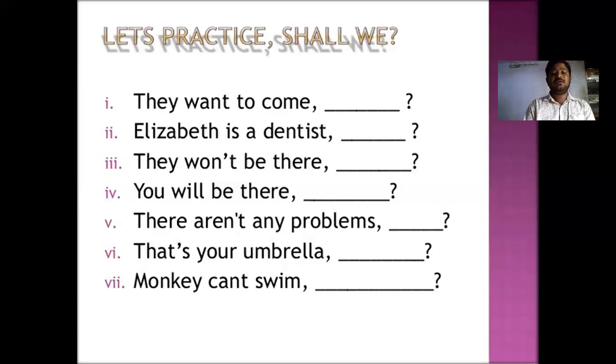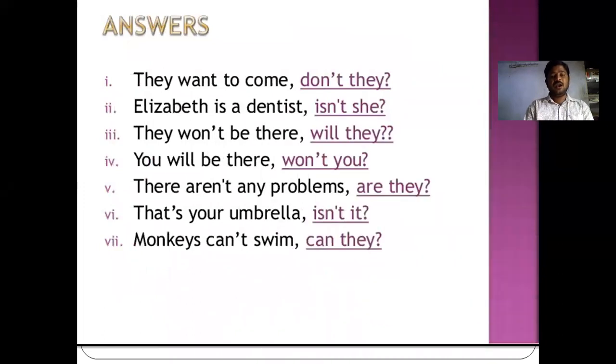They won't be there. You will be there. There aren't any problems. That's your umbrella. Monkeys can't swim.